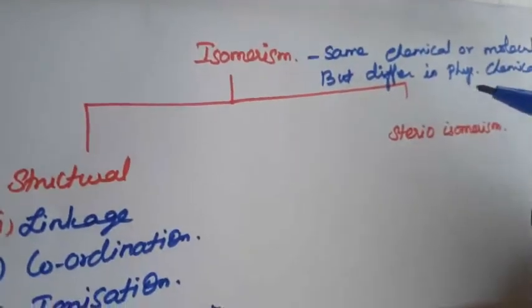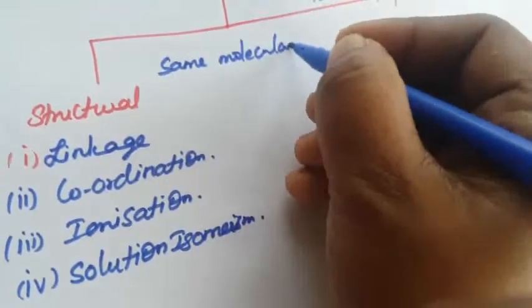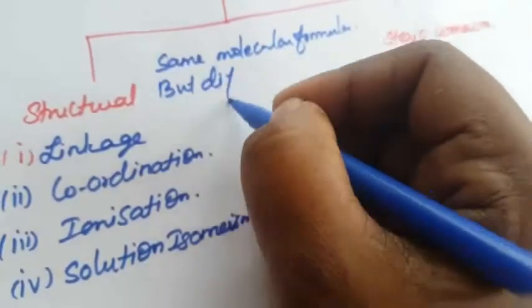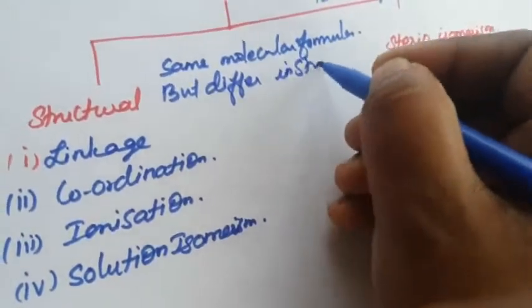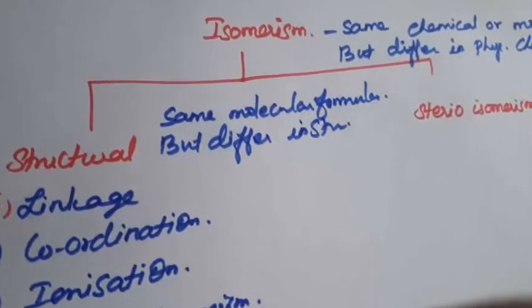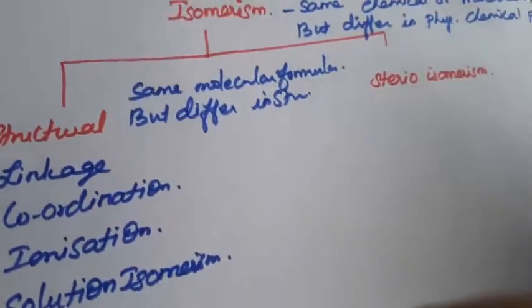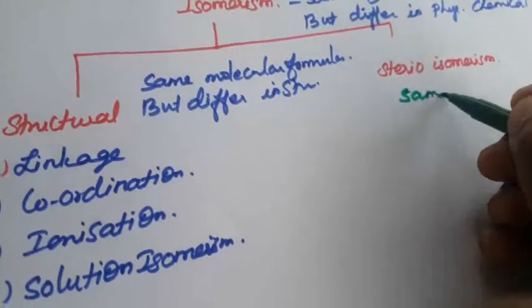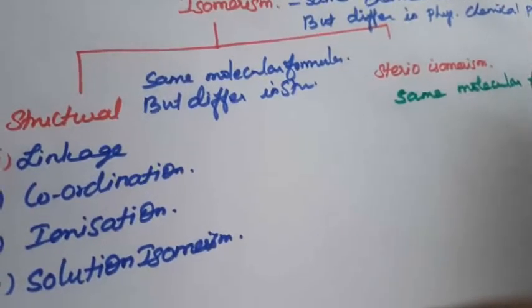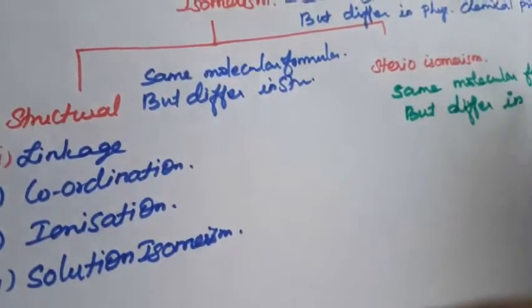What is structural isomerism? Same molecular formula but differing in structure.